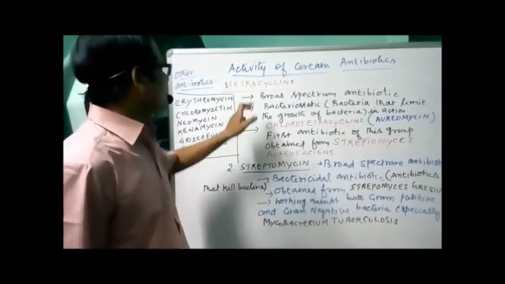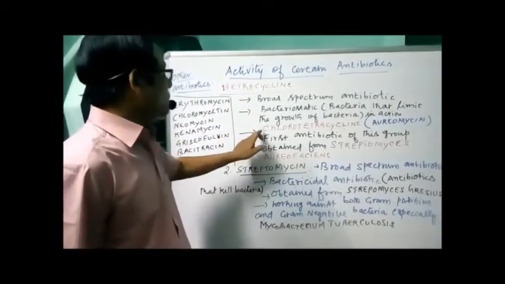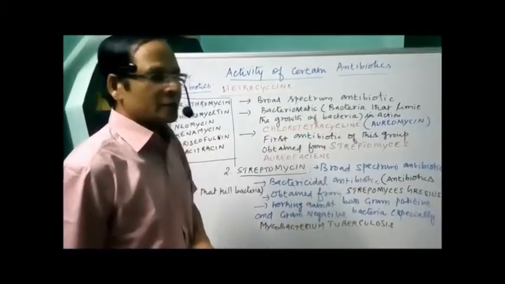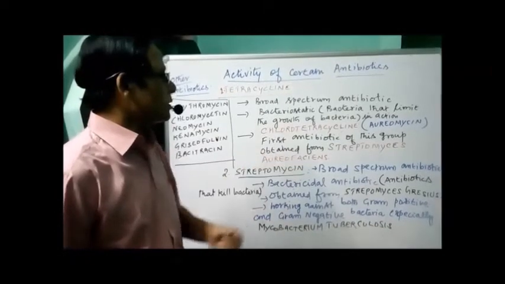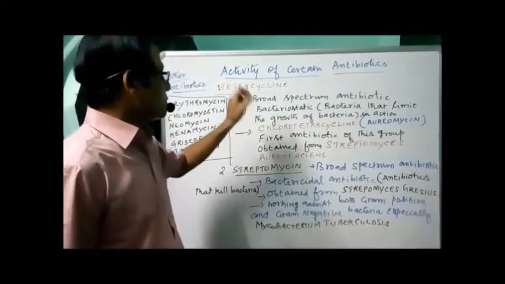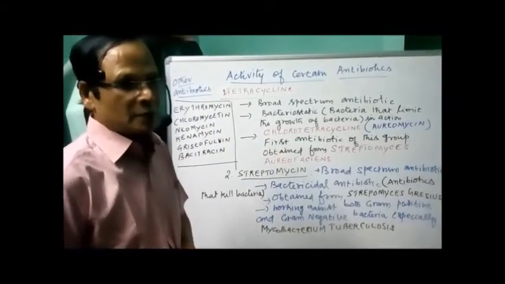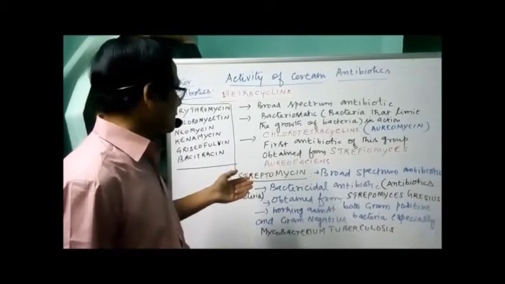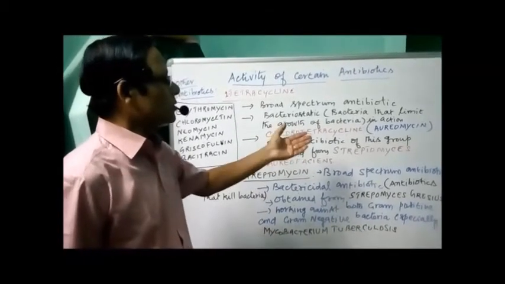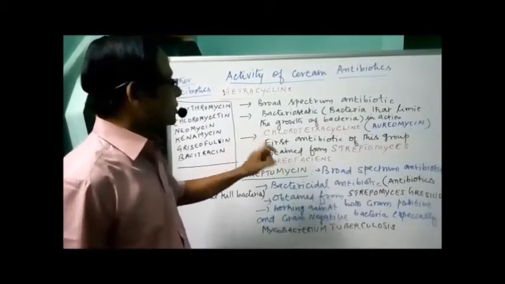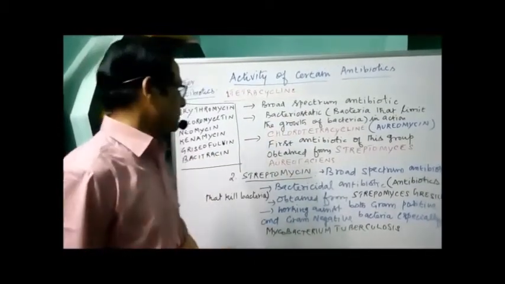One such example under the tetracycline is chlorotetracycline, otherwise called aureomycin. It was the first antibiotic of this group, obtained from the genus Streptomyces, the species aureofaciens, that's why it's called aureomycin. So chlorotetracycline is the new name, and the old name is aureomycin.